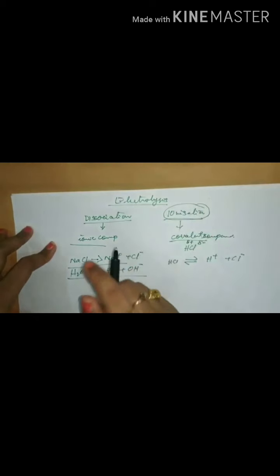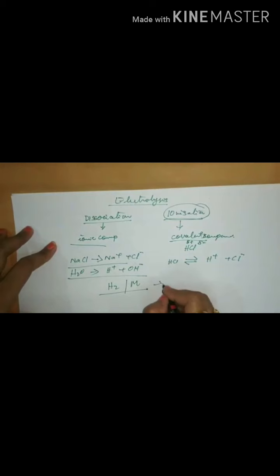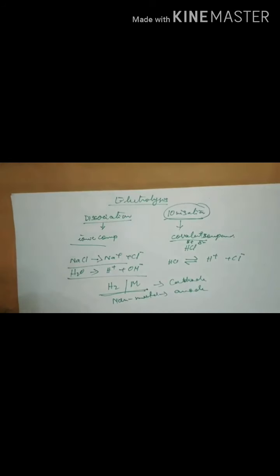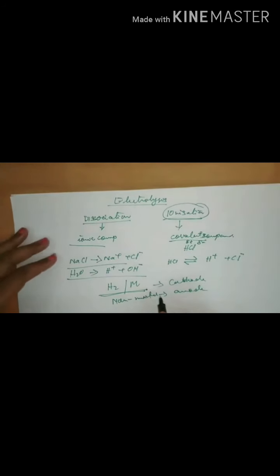Only hydrogen or any metal gets discharged at the cathode because they have a plus charge, and all the non-metals get discharged at the anode. So I repeat myself that the number of electrons gained will be exactly equal to the number of electrons given, and hydrogen and metals can be discharged at the cathode, whereas non-metals are discharged at the anode.